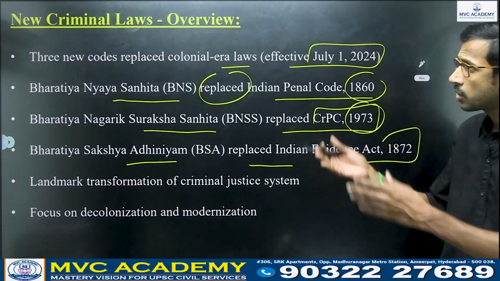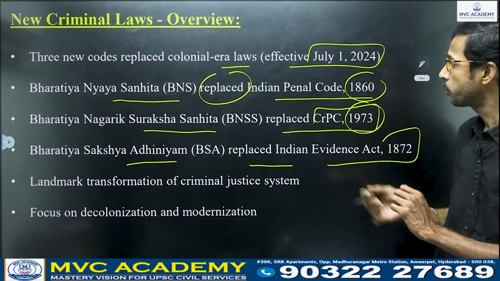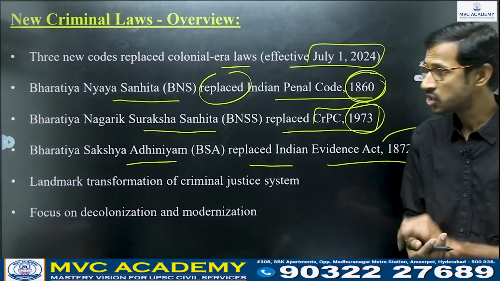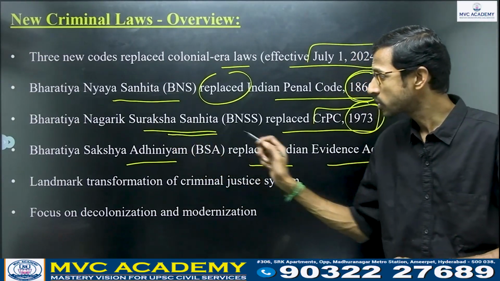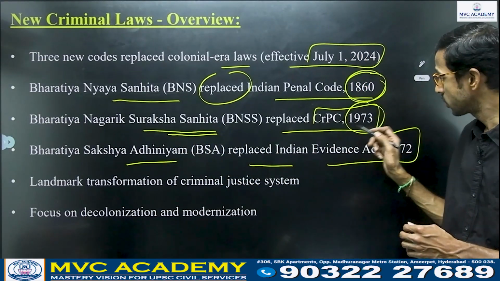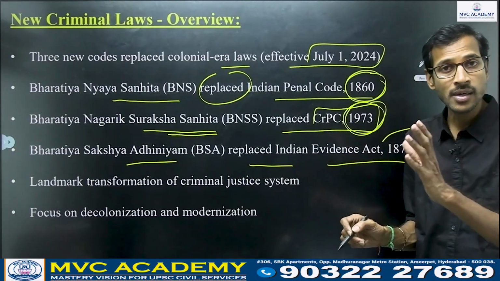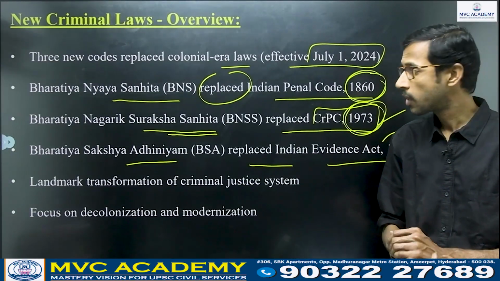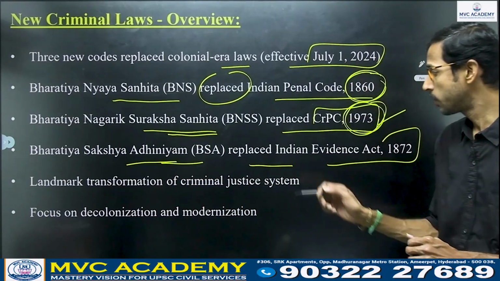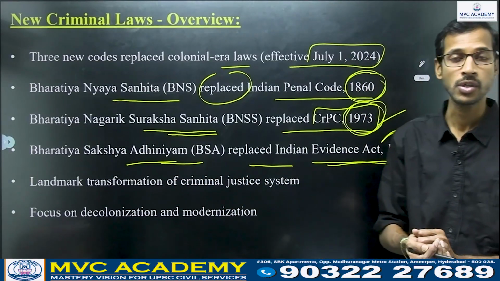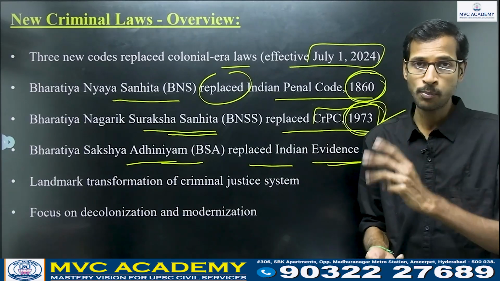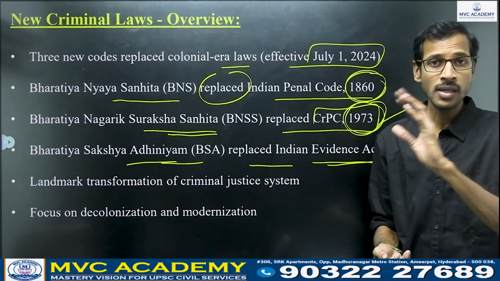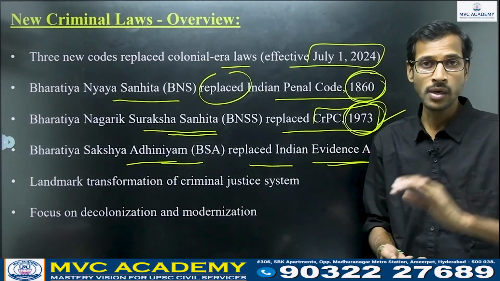So first of all, Bharatiya Nyaya Sanhita replaced the Indian Penal Code that was enacted in the British period, 1860, and also Bharatiya Nagarika Suraksha Sanhita replaced our Criminal Procedure Code that was enacted after independence, 1973. Apart from that, the third important thing, Bharatiya Sakshya Adhiniyam, replaced the Indian Evidence Act 1872. So these are the three important new criminal laws, right? They completely replaced the colonial laws.